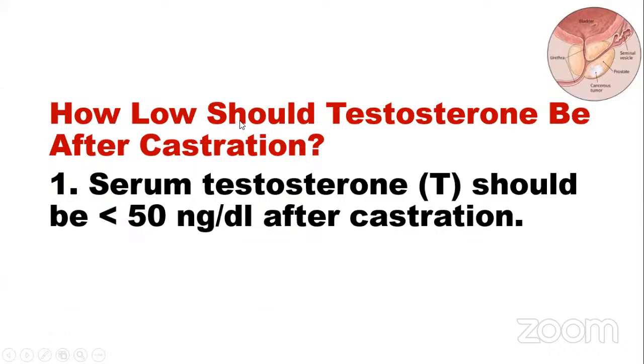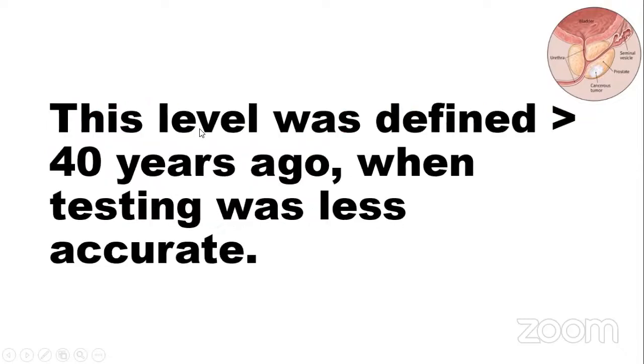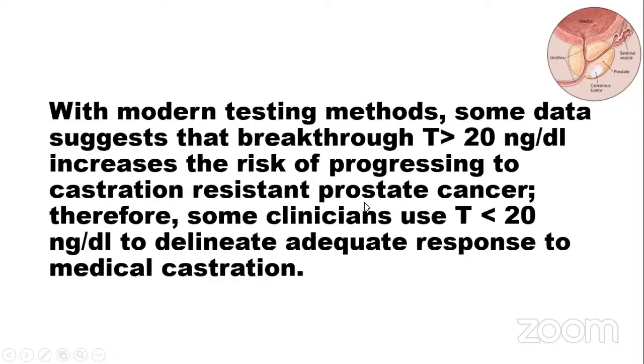How low should testosterone be after castration? A serum testosterone (T) should be less than 50 nanogram per deciliter after castration. This level was defined more than 40 years ago when testing was less accurate.